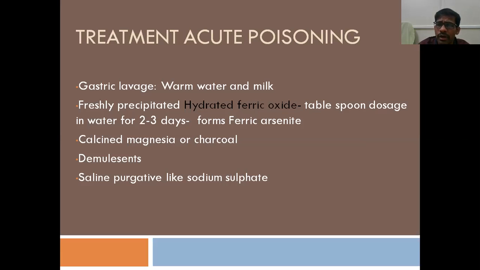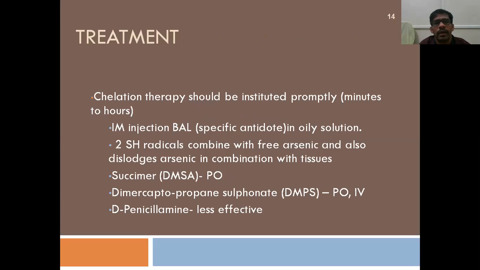Calcium magnesia and charcoal can be used, and charcoal is a physical antidote, right? Demulcents can also be used, and saline purgatives. What these purgatives will do is eliminate the poison from the intestines by increasing the elimination through feces. Next, coming to the treatment: during general toxicology itself we have learned that treatment of metallic poisons is through chelating agents, right?